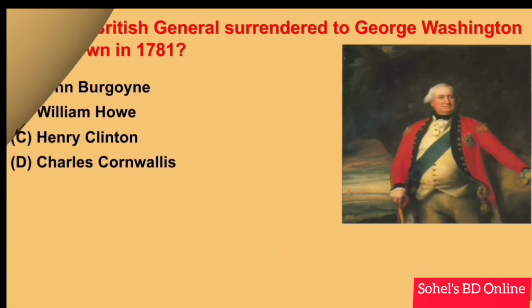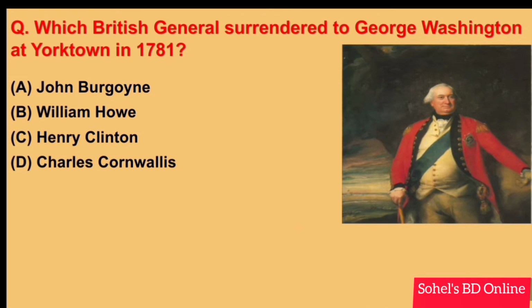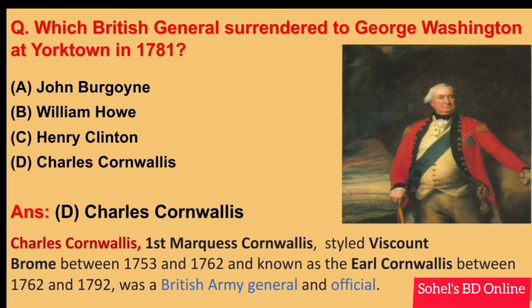Next. Which British general surrendered to George Washington at New York in 1781? Answer D. Charles Cornwallis. Charles Cornwallis, first Marquess Cornwallis, styled Viscount Brougham between 1753 and 1762 and known as the Earl Cornwallis between 1762 and 1792, was a British Army general and official.